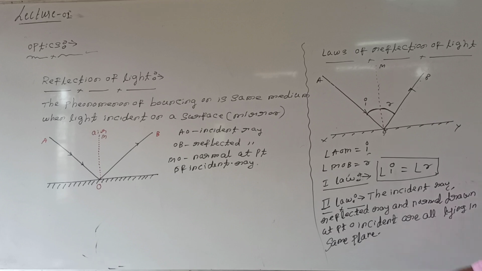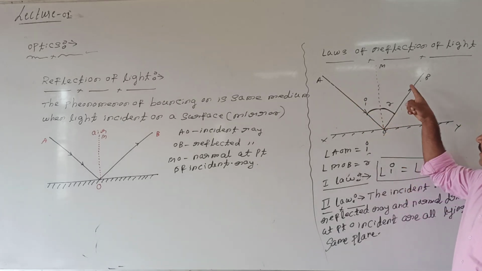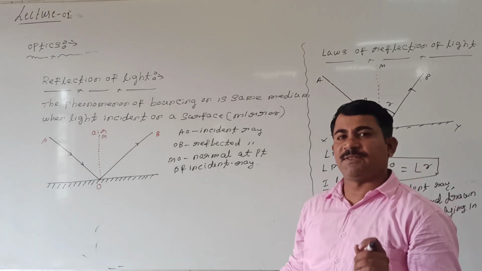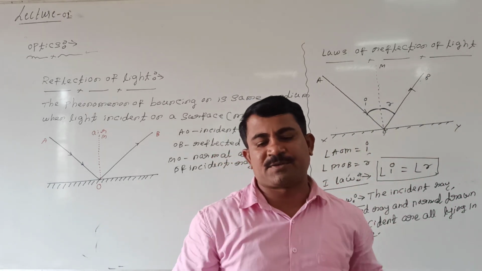Very simple. Incident ray, reflected ray, and normal drawn at the point of incidence all lie in the same plane. These are nothing but the laws of reflection.